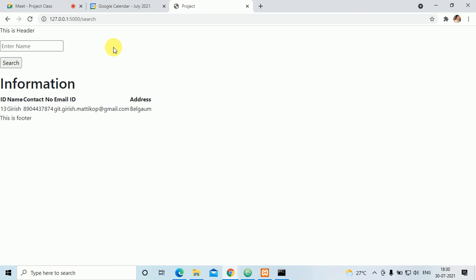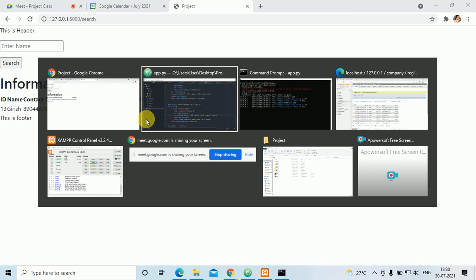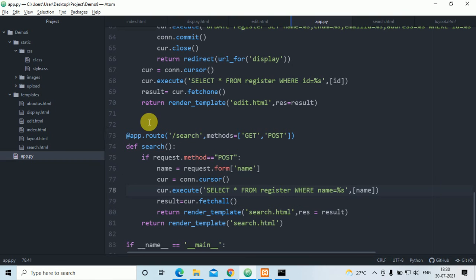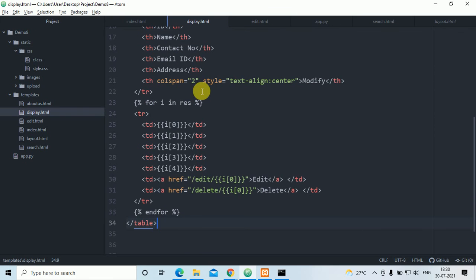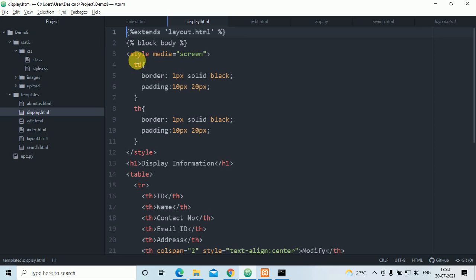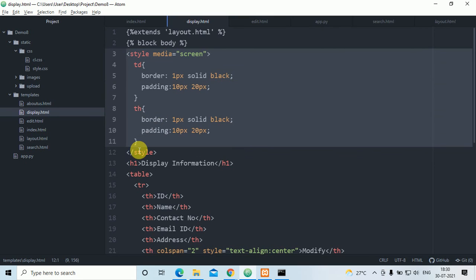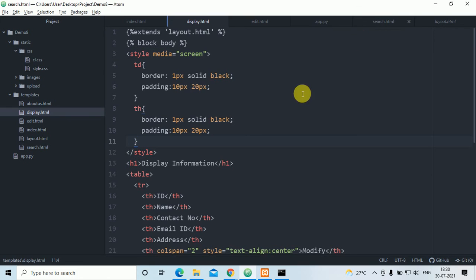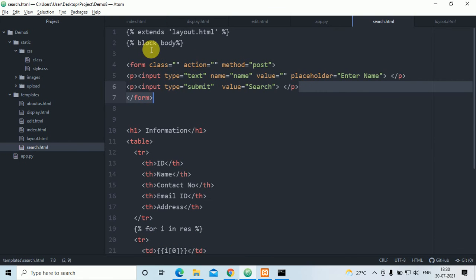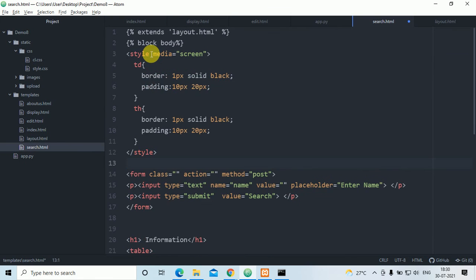One more thing, actually it is not looking in a proper way. What I'll do, I'll go to display.html. See here, I have gone to display.html. In this, I'll copy this style, same thing, and I'll go to search.html. Above this I'll paste it and save the file.